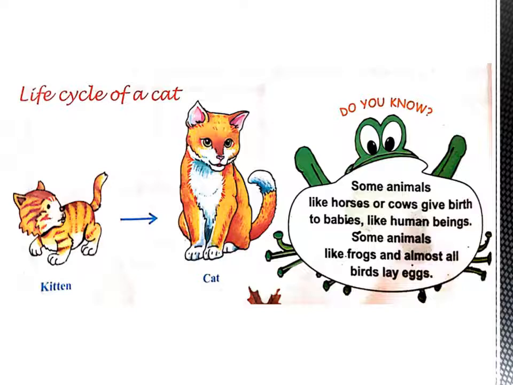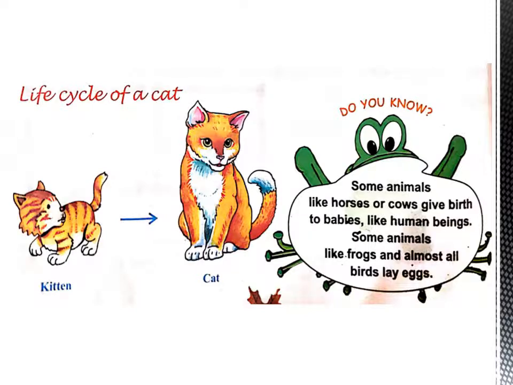See, this is the difference. Frogs and birds do not give birth to a baby directly. They lay eggs, and after some days their babies come out of the eggs.